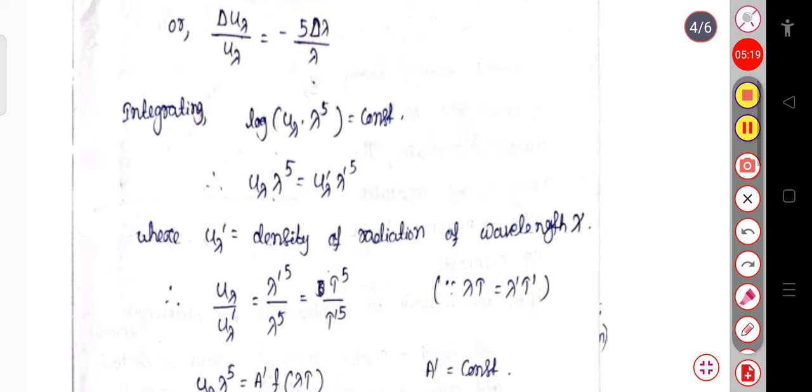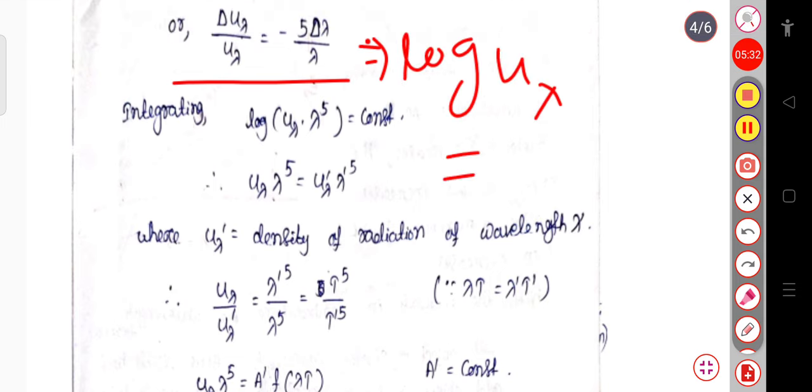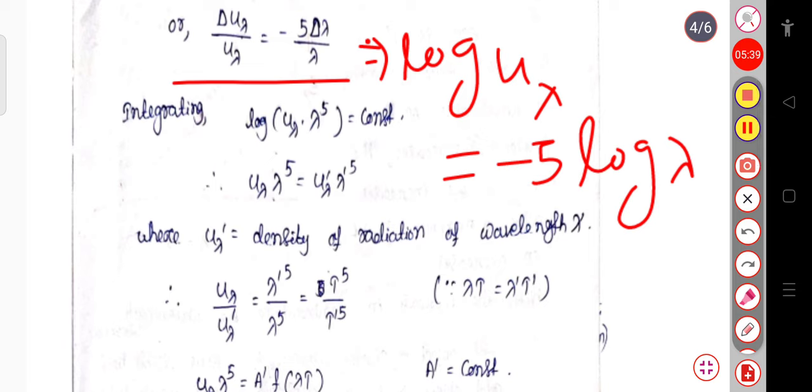So integrating this equation, on the left hand side this will be log of u lambda, that is equal to minus 5 log of lambda, or we can write it as plus 5 log lambda equal to 0.